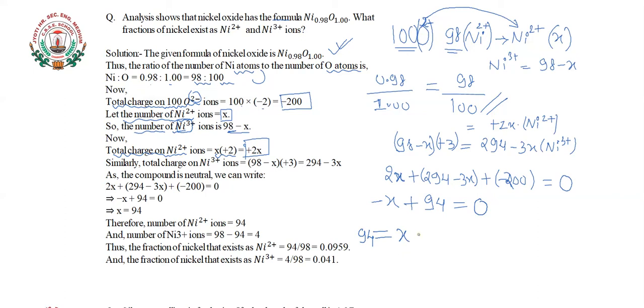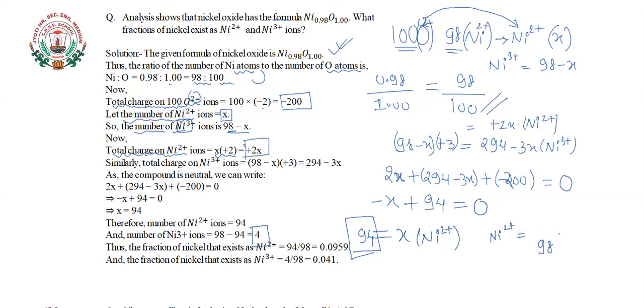So the number of Ni2 plus ions in our formula Ni 0.98 is 94, while Ni3 plus is 98 minus 94, which is 4 atoms. Then what is the fraction or percentage of Ni2 plus ions?